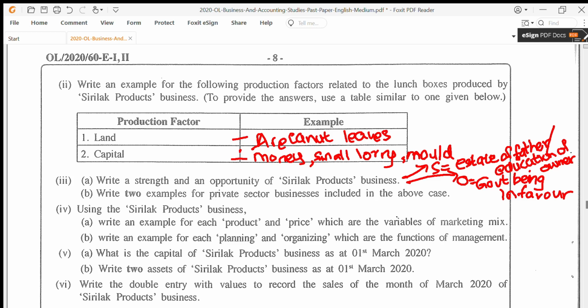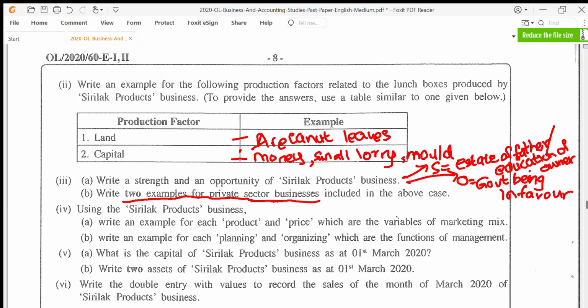Question 3, then subsection B. Write 2 examples for private sector businesses included in the above business case. Now here they are asking 2 examples for private sector businesses.